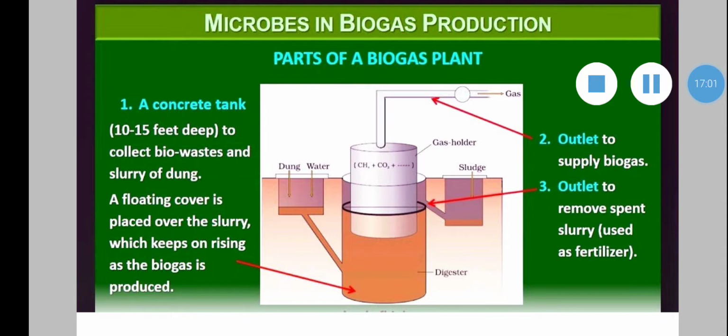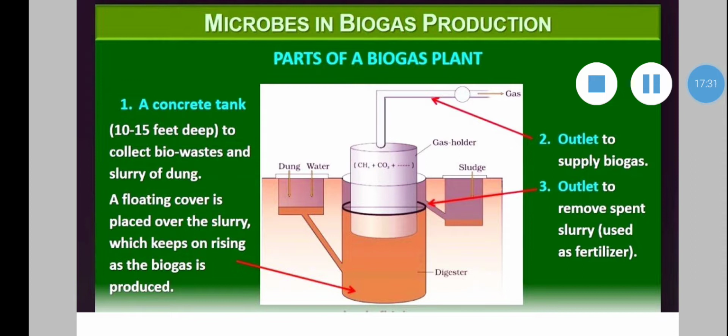Then acidogenesis. In this stage, facultative anaerobic acidogenic bacteria and obligate anaerobic organisms convert simple organic material into acids like formic acid, acetic acid, hydrogen, carbon dioxide, etc. And then the next stage is methanogenesis. This is the last stage in which methane gas is formed.